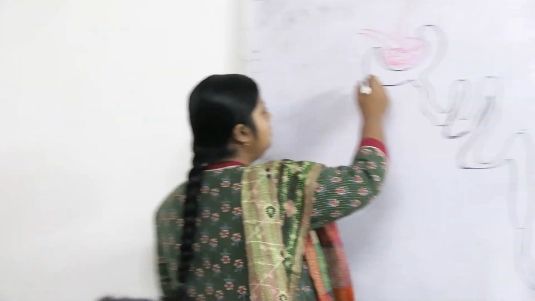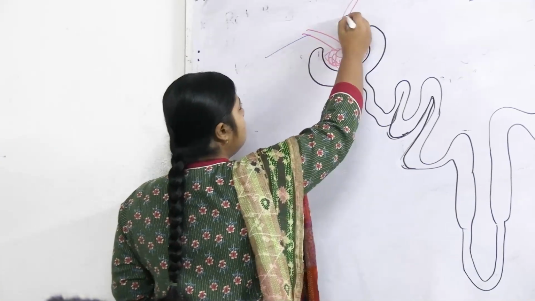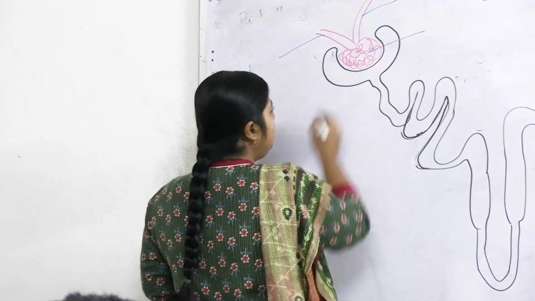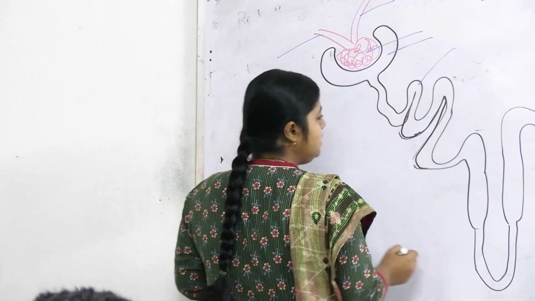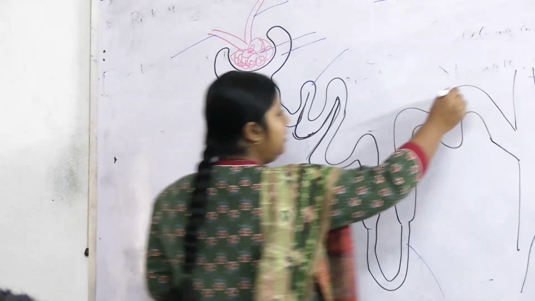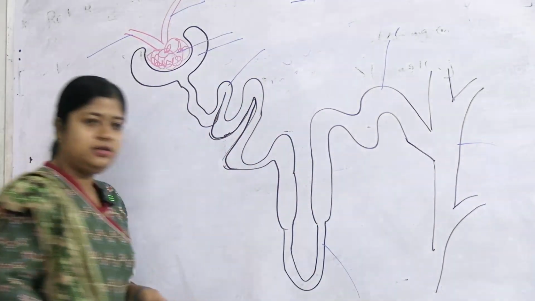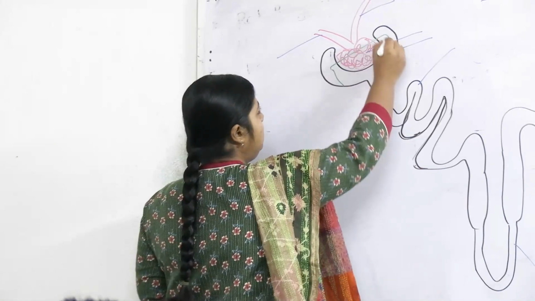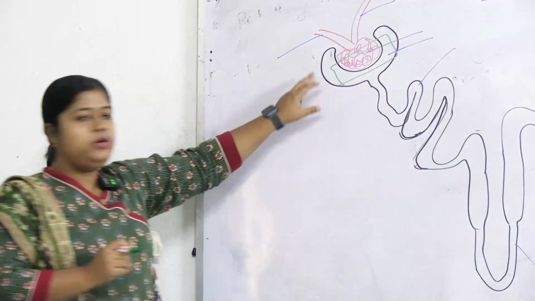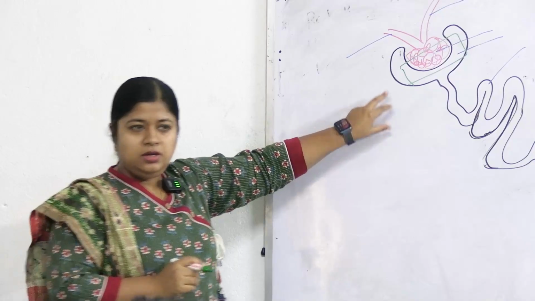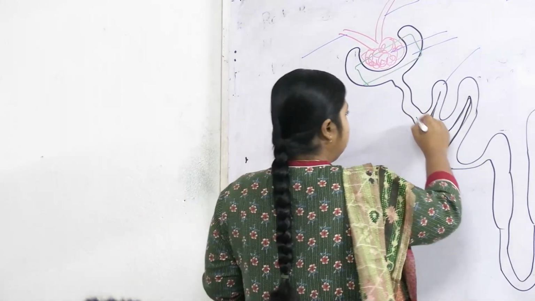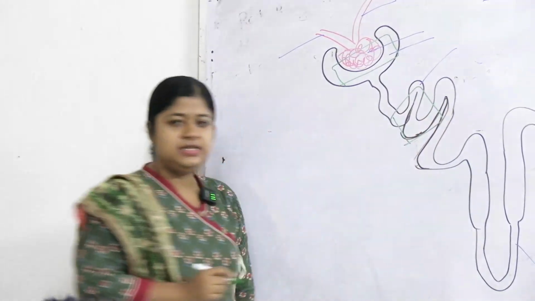What is this? A nephron, a single nephron. So what are the parts? Afferent, efferent, glomerulus, Bowman's capsule, PCT, loop of Henle, DCT, collecting duct. Okay? Now we will look into two parts. One is the glomerulus and Bowman's capsule, the part of filtration, and another is the PCT.